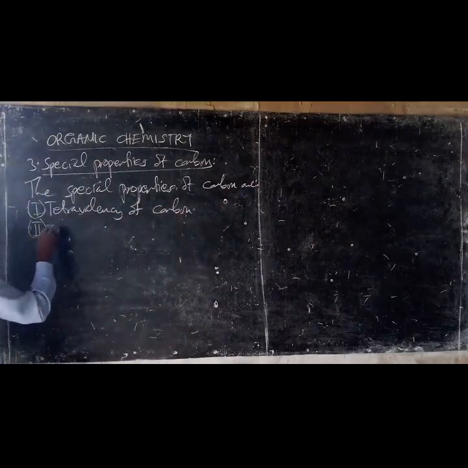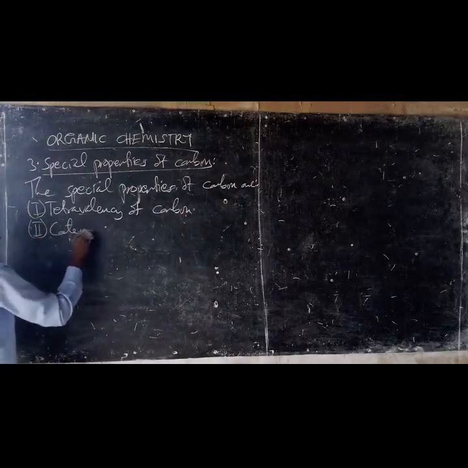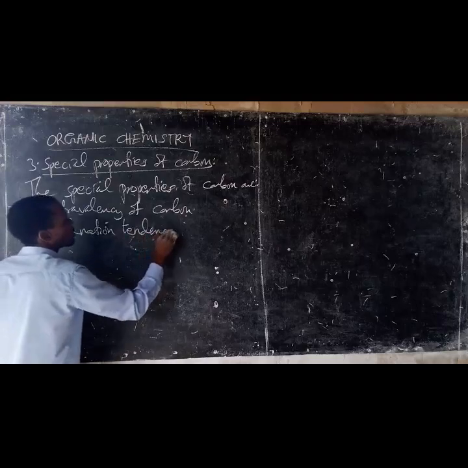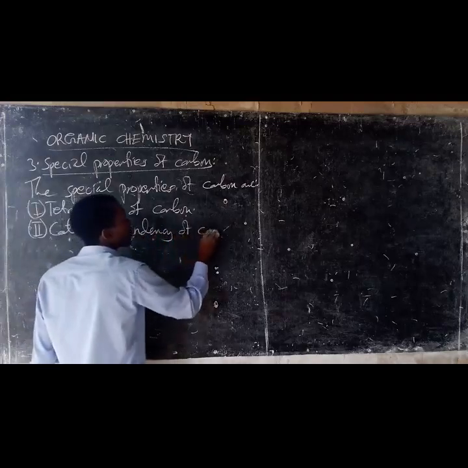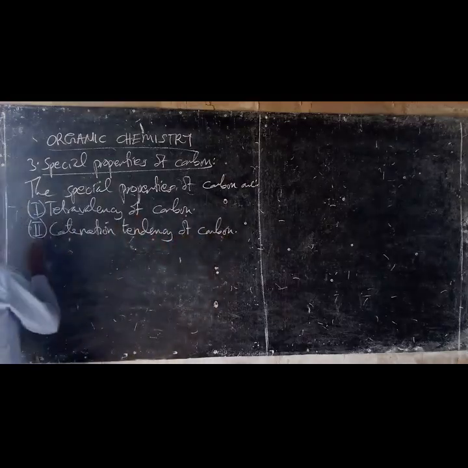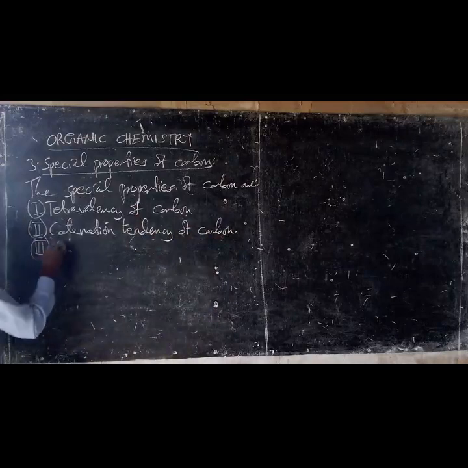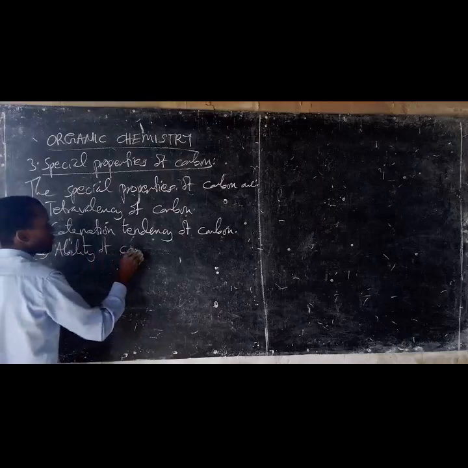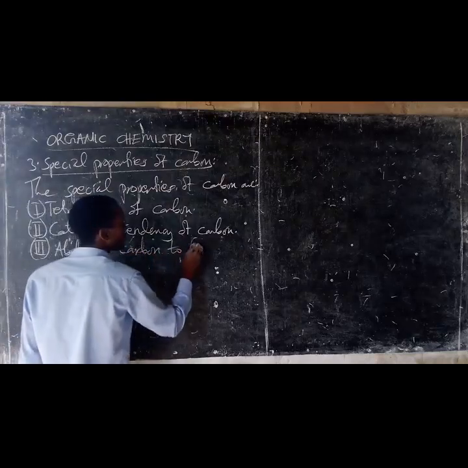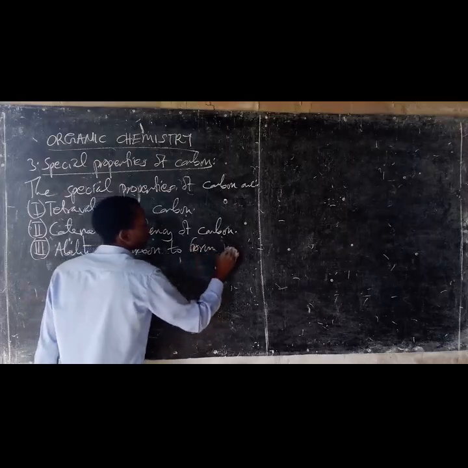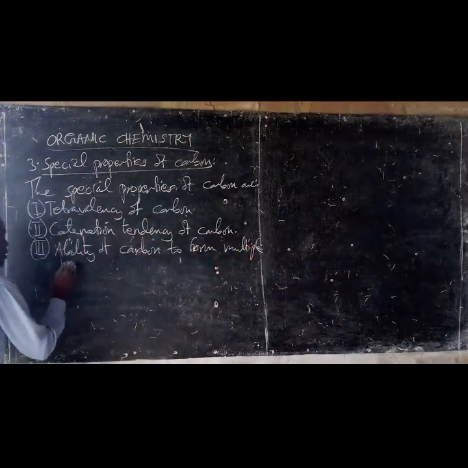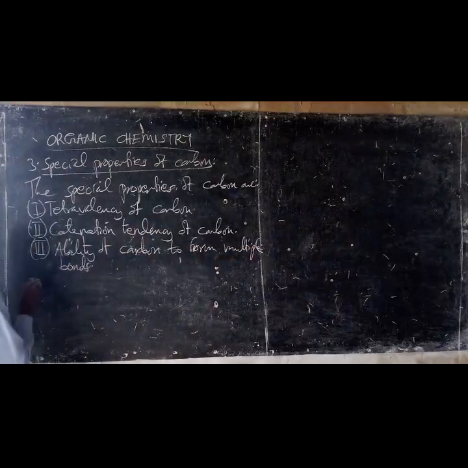The second one is the catenation tendency of carbon. The third one is the ability of carbon to form multiple bonds.